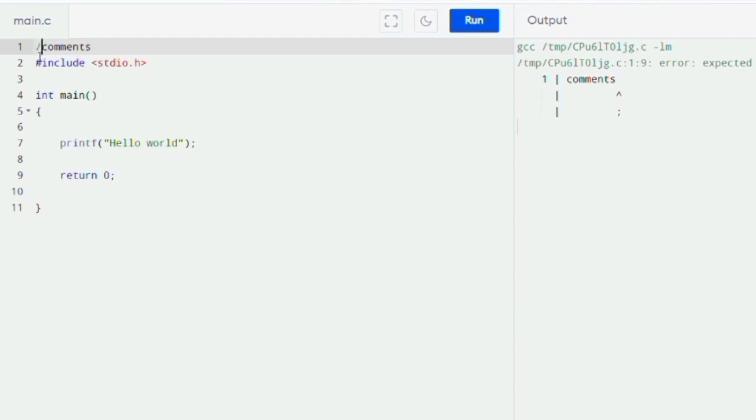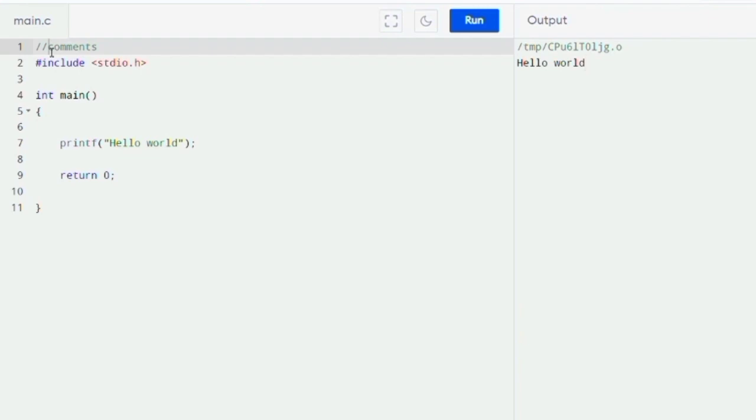Two forward slashes like this, then run the program. See here, the hello world is successfully printed without throwing an error. So if you give this comment, the line will not be compiled, so the line of code will not be executed. So this is the working of comments.